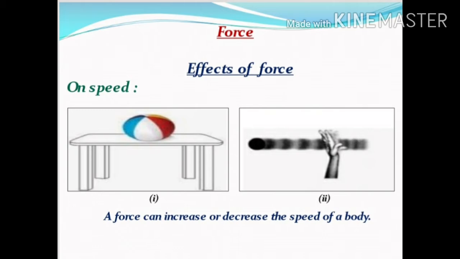From these examples, we can say that when a force is applied to a body in the same direction, its speed increases, and when it is applied in the opposite direction, its speed decreases. That is, a force can increase or decrease the speed of a body.